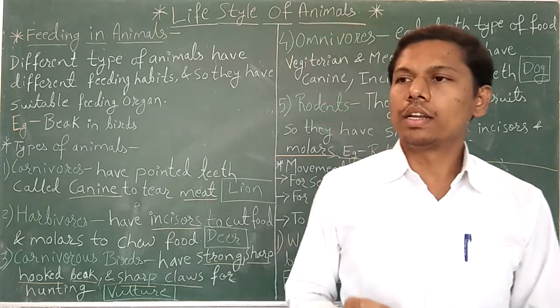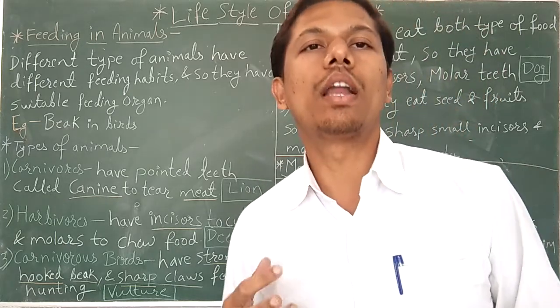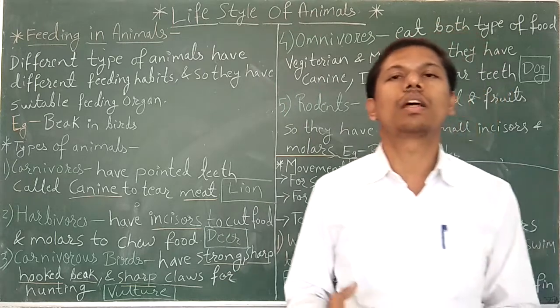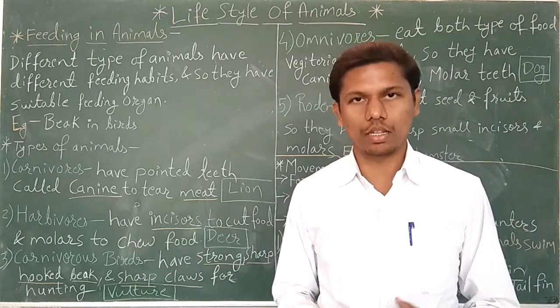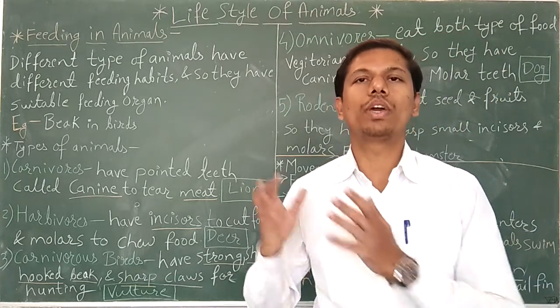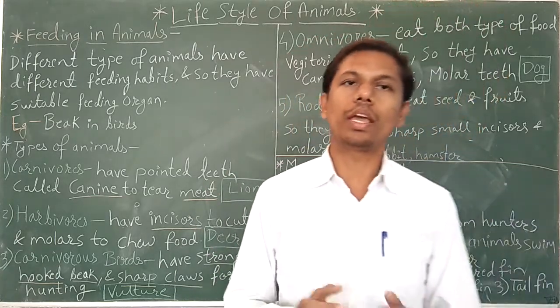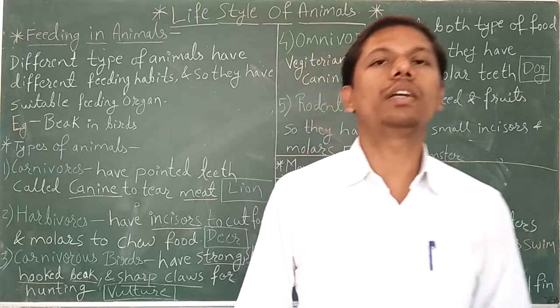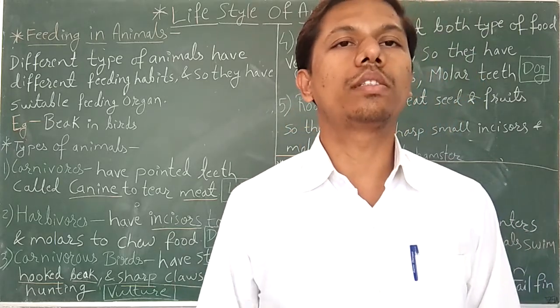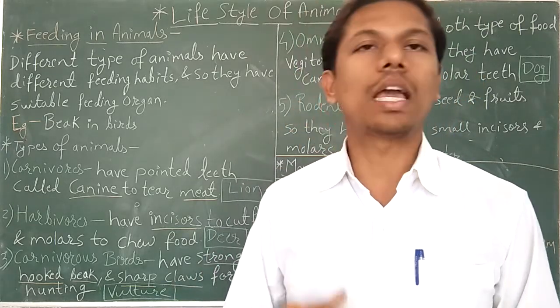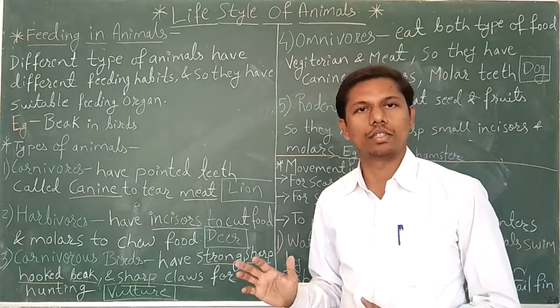For that, they have different body arrangements, and different body organs are developed in different organisms depending upon where they live and what kind of food they eat. According to that, the development of organs can be seen in different organisms.